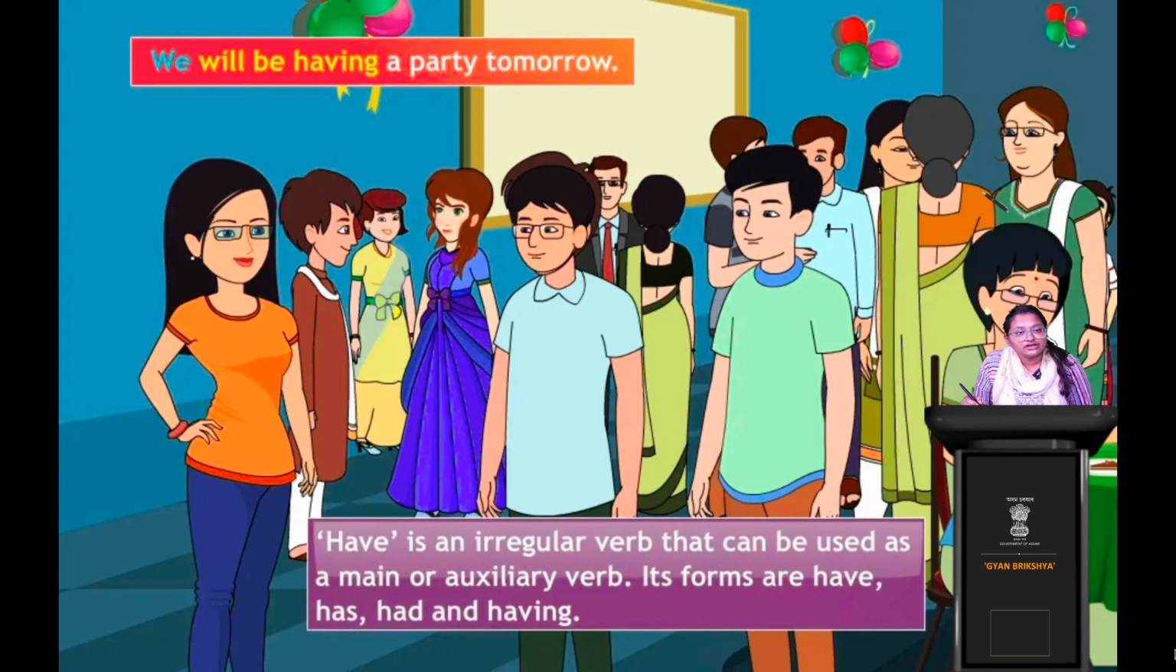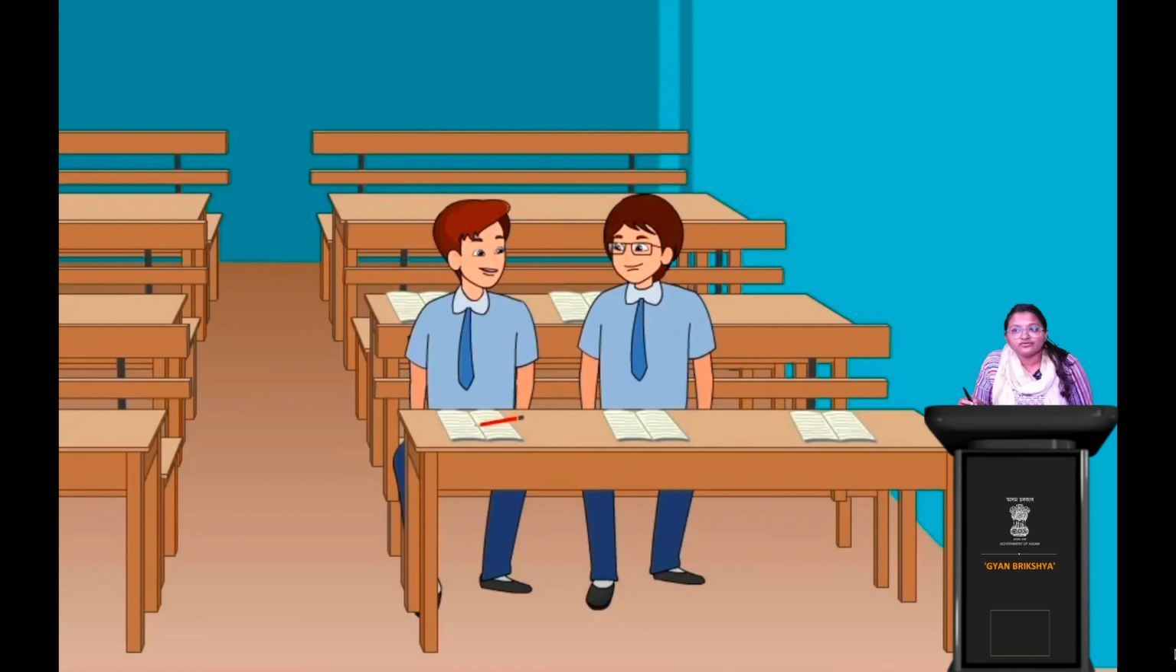So have is also an irregular verb, which can sometimes be used as an auxiliary verb or sometimes as a main verb. Right? What are the different forms of the have verb? The different forms are have, has, had, and having. We read one sentence of each of the forms, right?